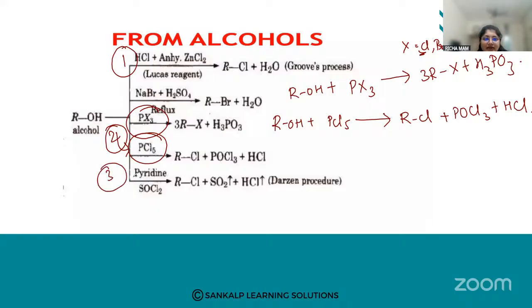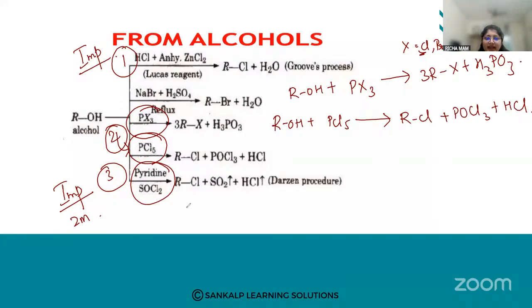And the third one is very, very important. Please mark, this is also important. The first one and the third one are important. The third one is alcohols reacting with thionyl chloride in the presence of pyridine. Again a 2 mark question: write the preparation of haloalkanes from thionyl chloride, using thionyl chloride.